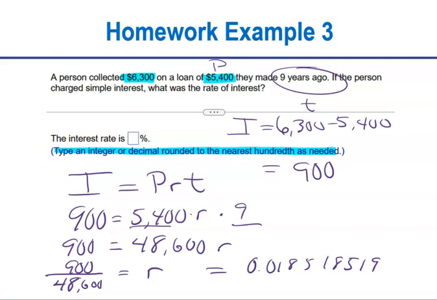Now remember, with this formula, your answer doesn't automatically put this in percent form. This is just a decimal rate. So if I was going to write this in terms of a percent, I would need to move my decimal 2 places to the right and then round. Don't round first. So that would be 1.85%. So right here, 1.85%.